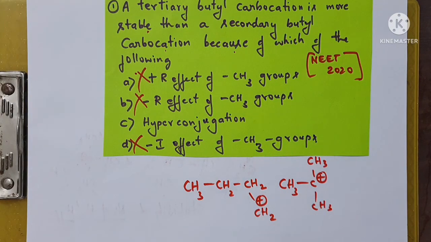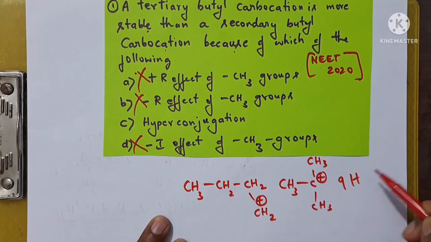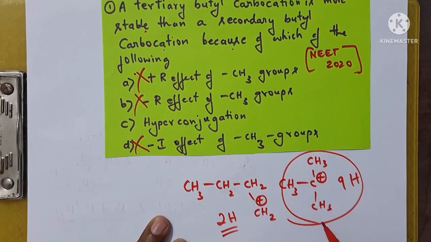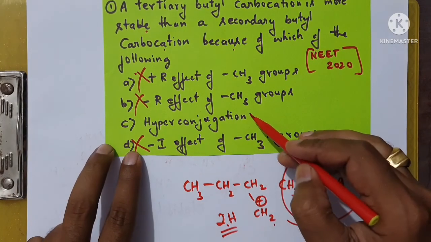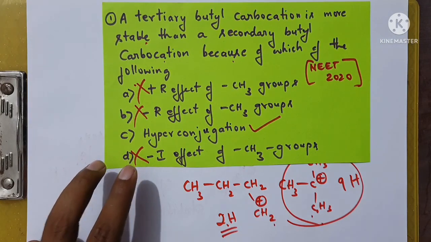If you observe here, children, more alpha hydrogens are here. Here there are only 2 alpha hydrogen atoms. This will be more stable, and what you are seeing here is known as hyperconjugation.